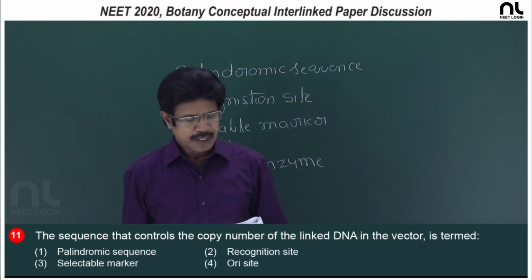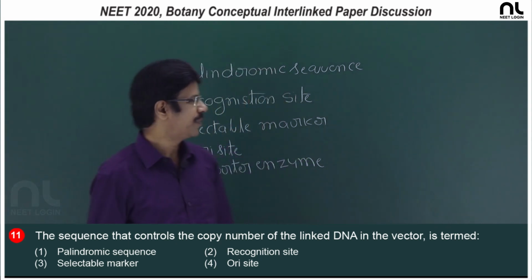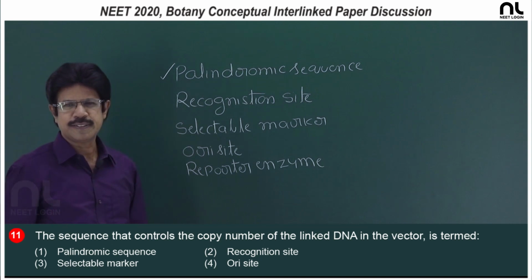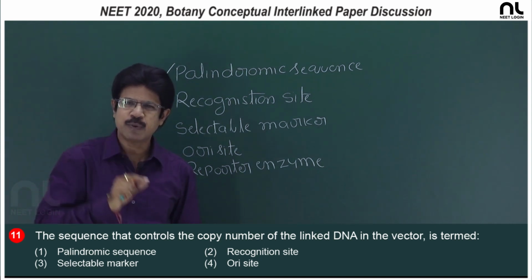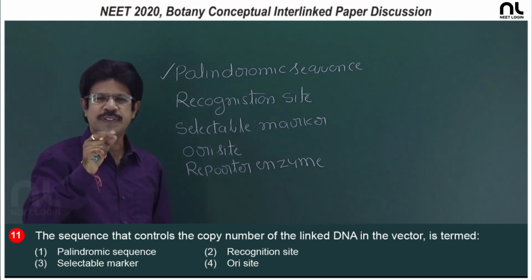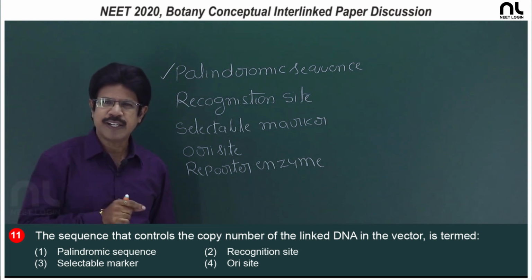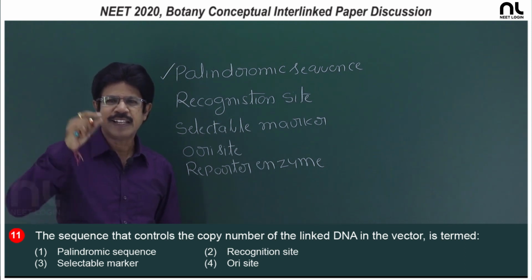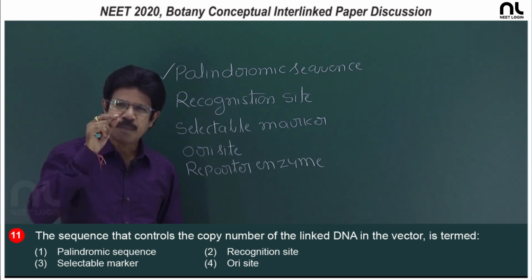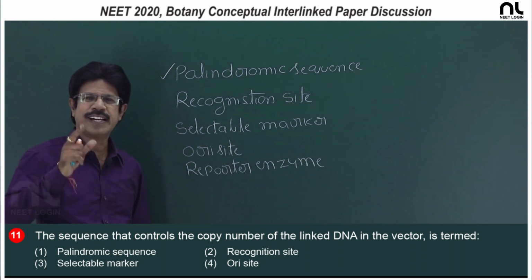Question number 11. The sequence that controls the copy number of linked DNA in the vector is termed. In case of palindromic sequence, the sequence of nitrogen bases reads the same in both forward and backward direction, when the orientation of reading is kept the same, what do you call it, it is the palindromic sequence. And restriction endonucleases inspect the length of the DNA and recognition sequence and bind to it and they cleave the DNA in a particular fashion, and the cuts, what do you call it, are staggered cuts.